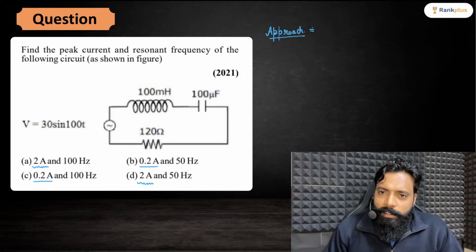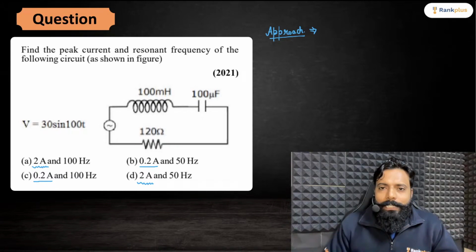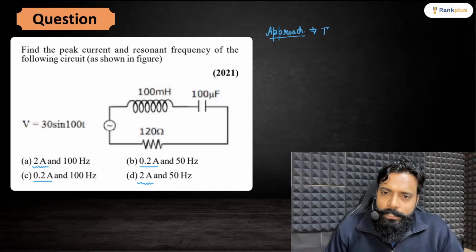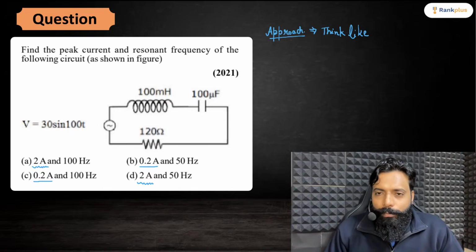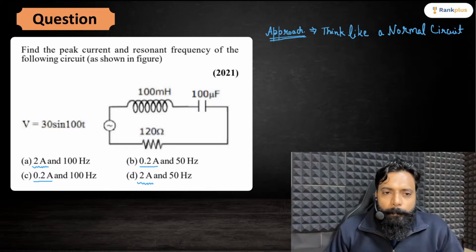Consider this as a normal circuit and apply the basic principles required for AC. Most of the time students try to think differently, and the moment they do, they make the question difficult.